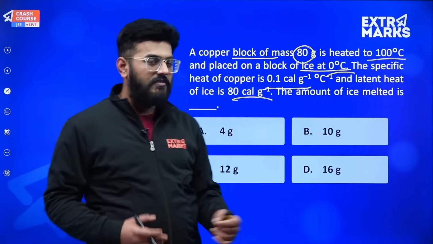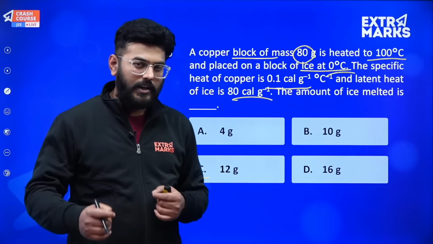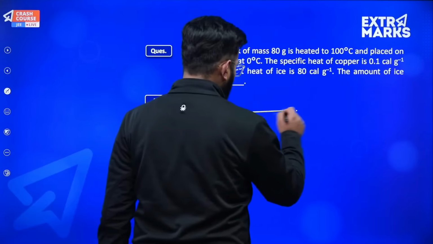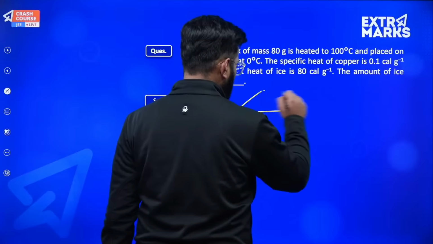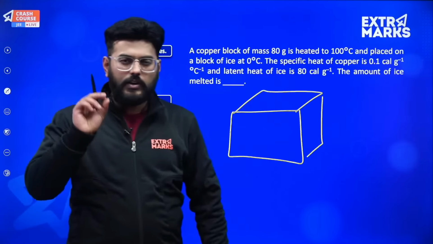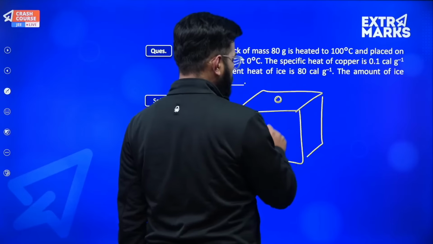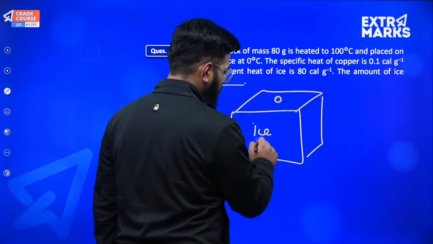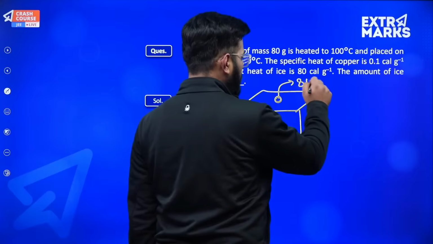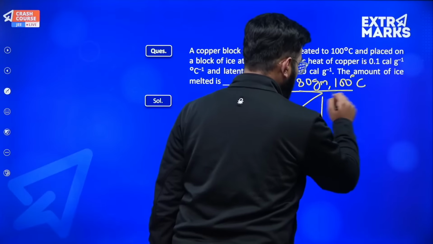If they have mentioned, then we will have to look into an equilibrium temperature, but since they haven't given, what we will consider is, the entire case will be we are given a very big chunk of ice, okay, very big cube of ice has been given to us, and a very small 80 gram of copper has been placed over it. Okay, so this ice is obviously at 0 degree centigrade, and this copper of 80 gram mass has a temperature of 100 degree centigrade. So what will occur?